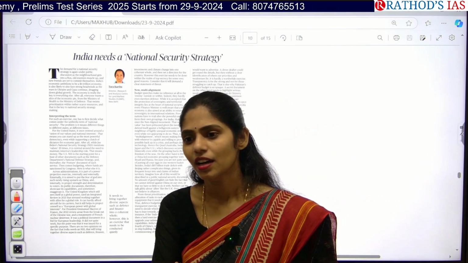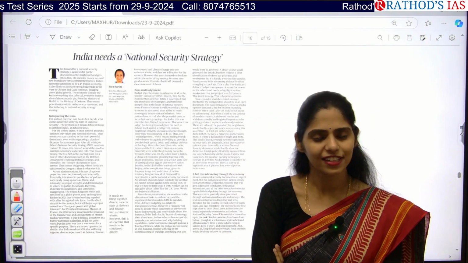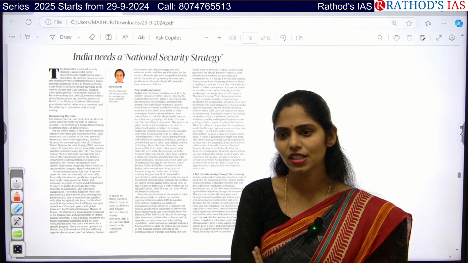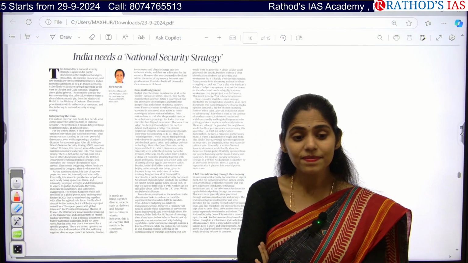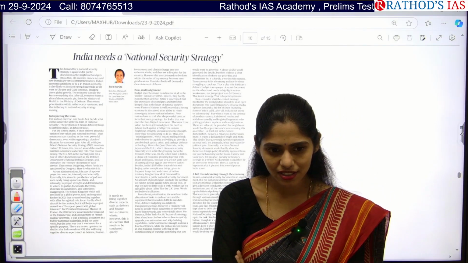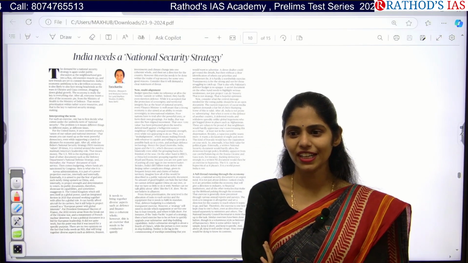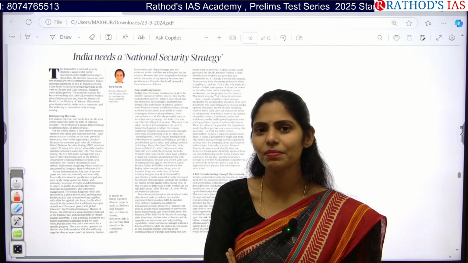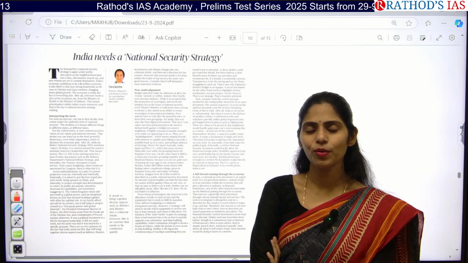Okay, communal violence. Next. Naxalism or Maoism. Next. Insurgency. Next. Illegal migration from different countries like Bangladesh, Myanmar. Next. Come on, you can do it.